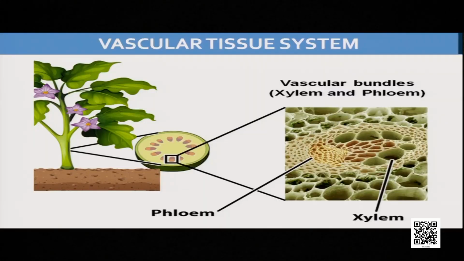The second type is the vascular tissue system. You have already read about the vascular tissue system. It consists of xylem and phloem. Already you have gone through that.